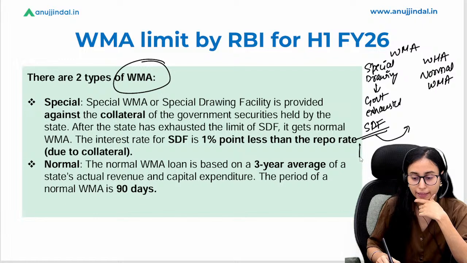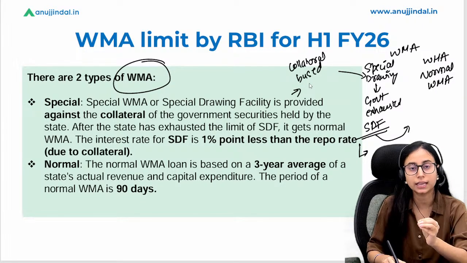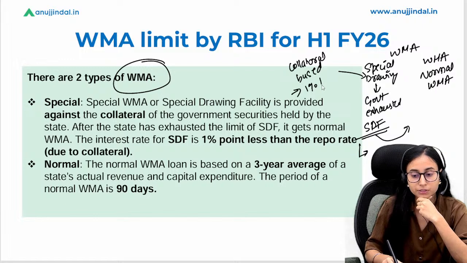If we talk about the SDF, it is collateral based, and the interest rate that is being charged under the SDF is 1% less than the repo rate.